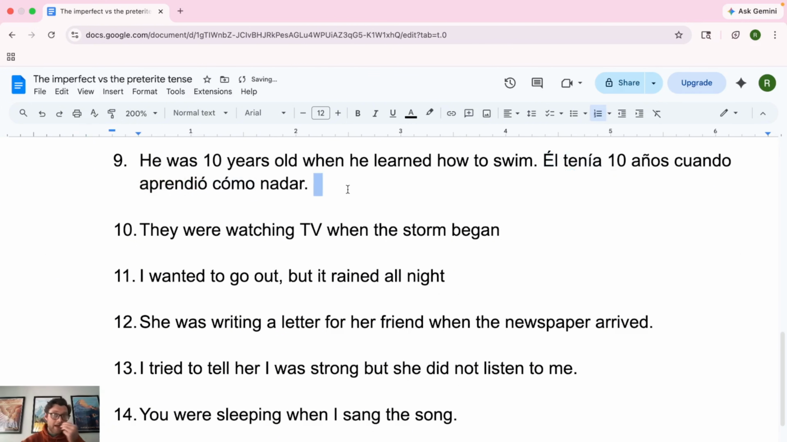All right. So, él tenía 10 años. That's me setting the scene, right? How old was he? Well, you have to know he was 10 years old when he learned how to swim. All right. What was the interrupting action? He learned how to swim. That was our interrupting action. So, for that reason, number 9 is él tenía, imperfect, 10 años cuando aprendió, preterite, cómo nadar. And nadar comes right after a preposition, so we keep it in the infinitive there.